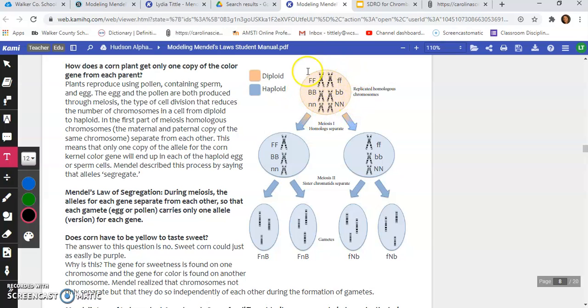Okay, this is an example of a diploid cell. So this would be like a regular cell that contains the full amount of genetic information for an organism. If we were talking about humans, this would be one example of a human cell. And let's say, let's just use something pretty common here, that the capital F stands for no freckles, and the little f stands for freckles.